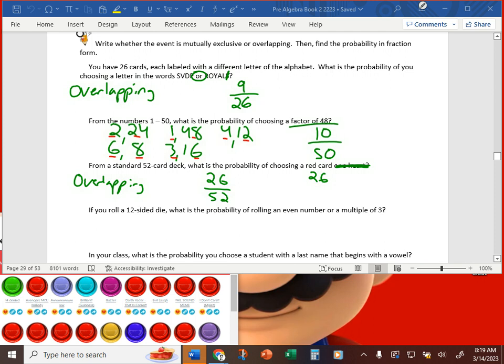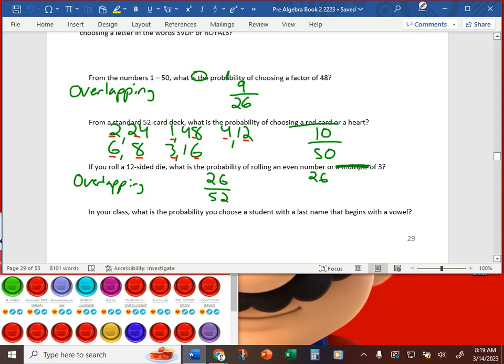You roll a 12-sided die. What is the probability of rolling an even number or a multiple of 3? There's the word or, so be careful. Check those overlapping outcomes. Are there any even numbers that are also multiples of 3? If they are, it's overlapping. You don't want to count those outcomes twice.